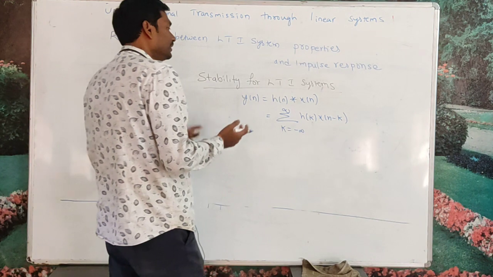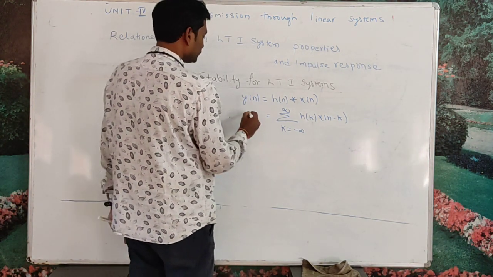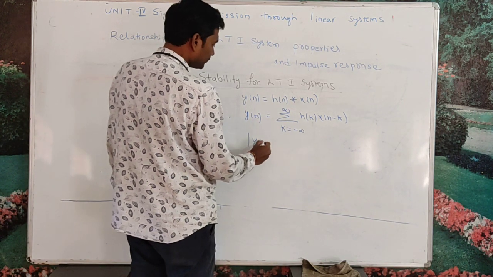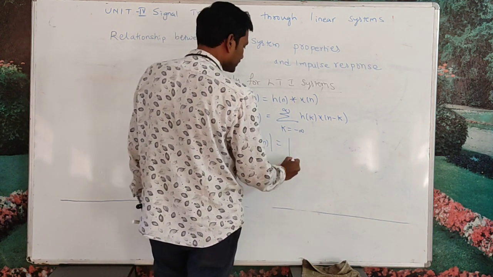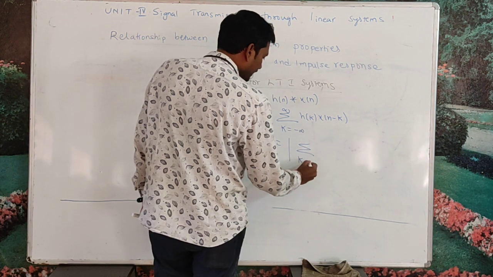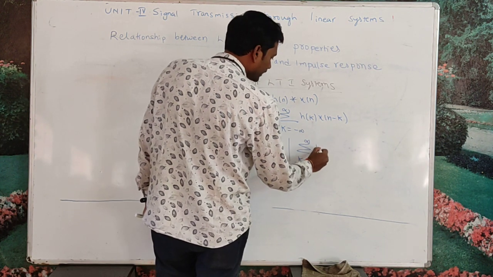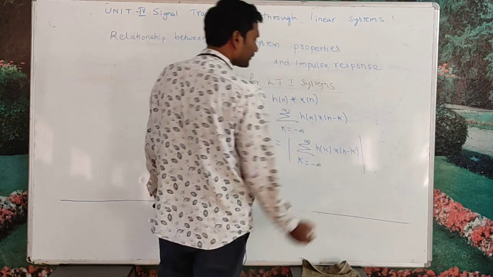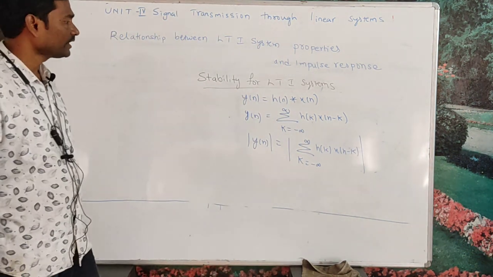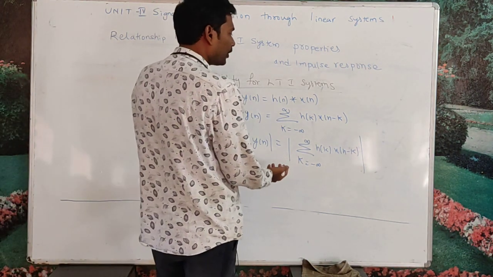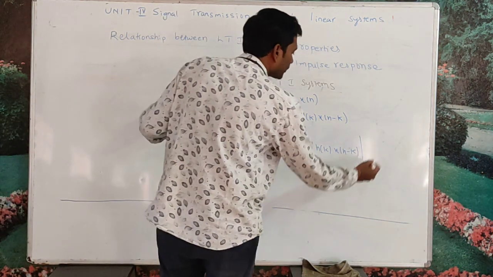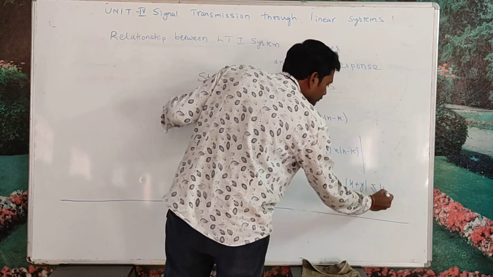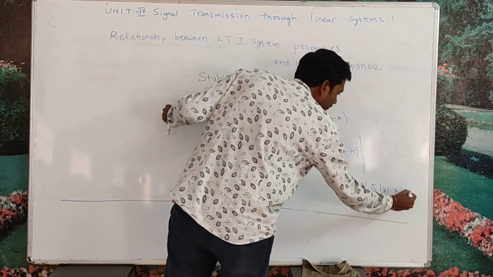Let me take the modulus on both sides. Modulus of y of n equals the modulus of the summation over k from minus infinity to infinity of h of k x of n minus k. From the properties of the modulus, modulus of x plus y is less than or equal to modulus of x plus modulus of y.